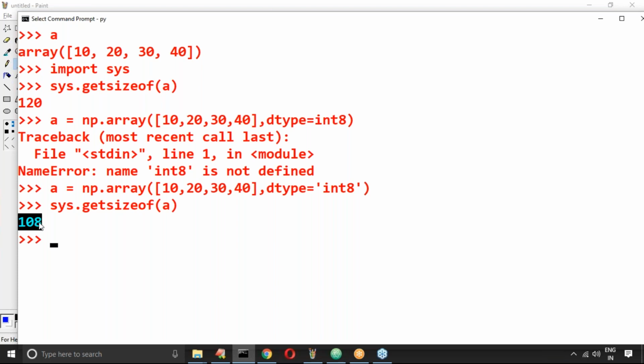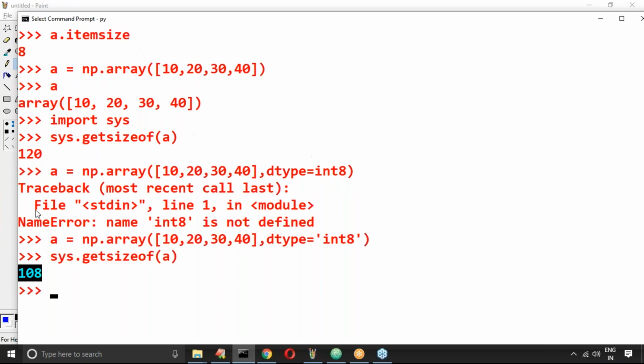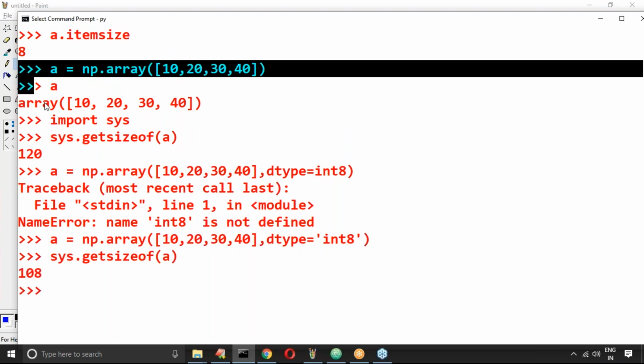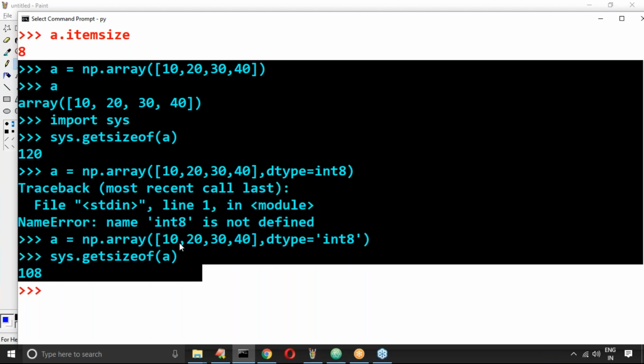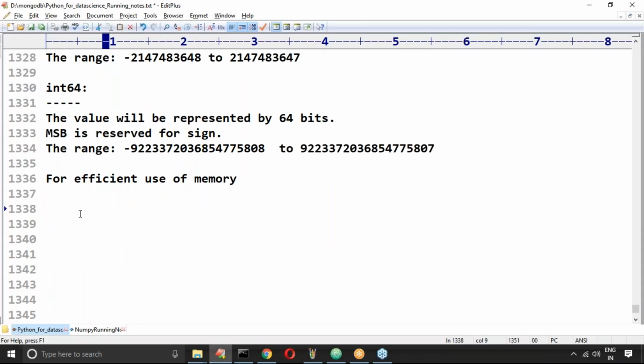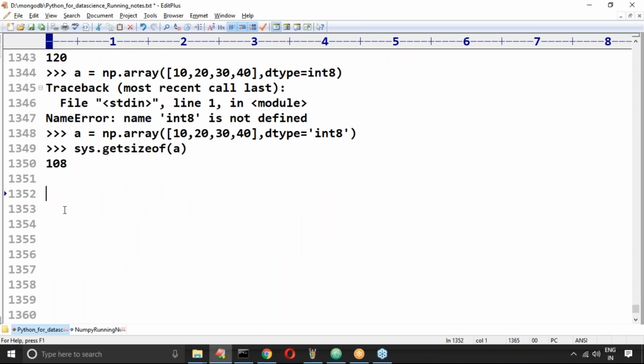How many bytes? 108 only. Have you observed? The person who knows this, his way of writing code is going to change. Are you feeling comfortable? For efficient memory usage, you should compulsorily have some basic idea about these types.